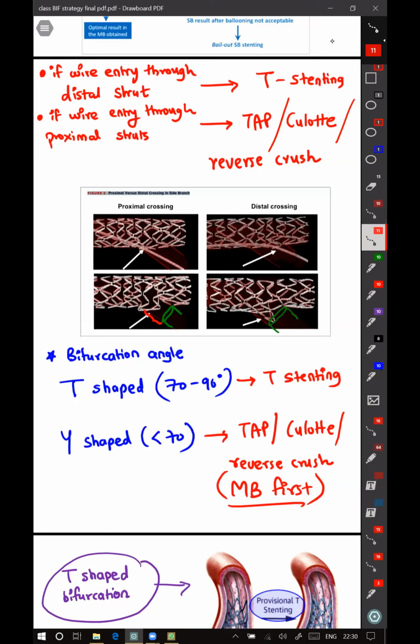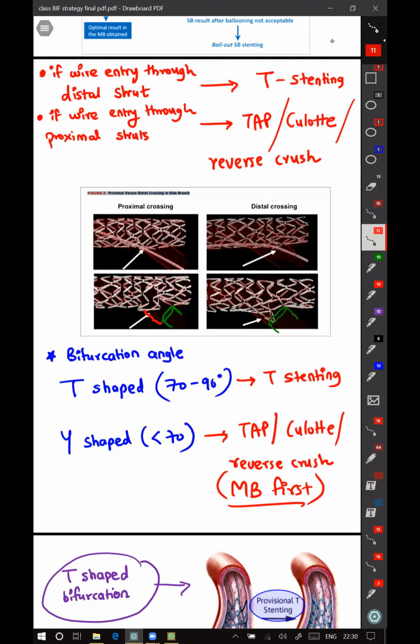Correct. And her opinion was that the amount of time and contrast you will end up using on OCT to check distal or proximal crossing is not practical. That was a personal opinion.